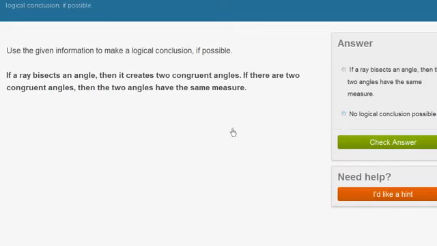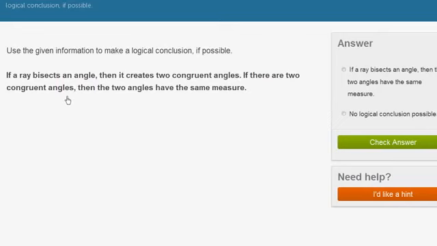Let's do a few more of these. If a ray bisects an angle, so splits that angle in two, then it creates two congruent angles. If there are two congruent angles, then the two angles have the same measure. So this one's a little bit more hairy. If a ray bisects an angle, then it creates two congruent angles. Yep, okay, I can buy that. In fact, that is definitely true.